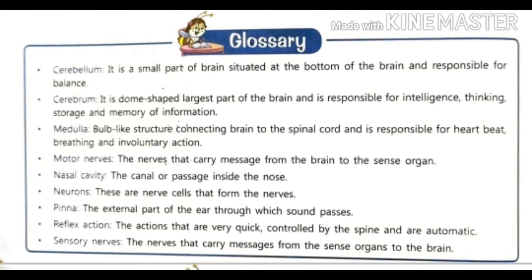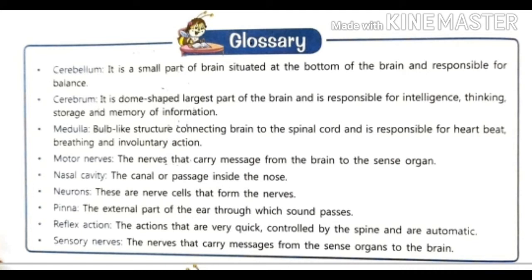So it is important. Now come to the second definition, cerebrum. Cerebrum is the dome shaped largest part of the brain and is responsible for intelligence, thinking, storage, and memory of information. Is it clear? Cerebrum is also a part of the brain, and it is the largest part of the brain, also called the big brain. It is responsible for our intelligence, thinking, storage, and memory of information.